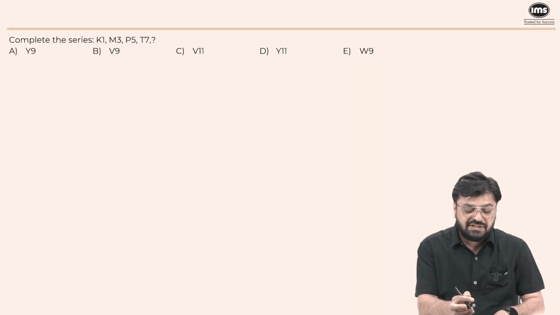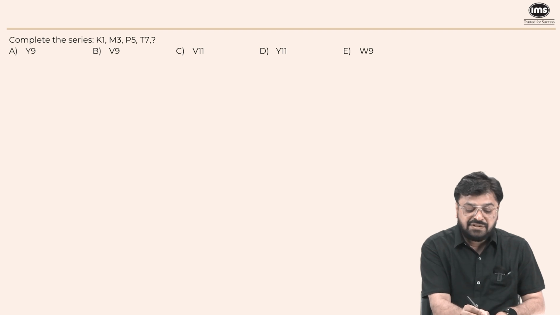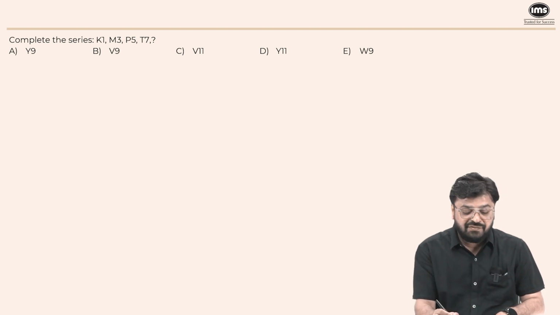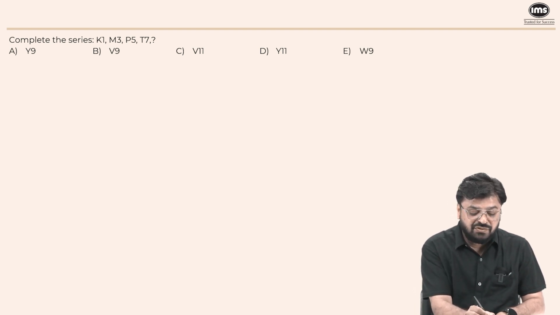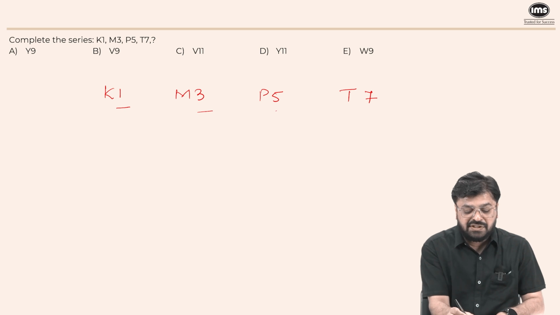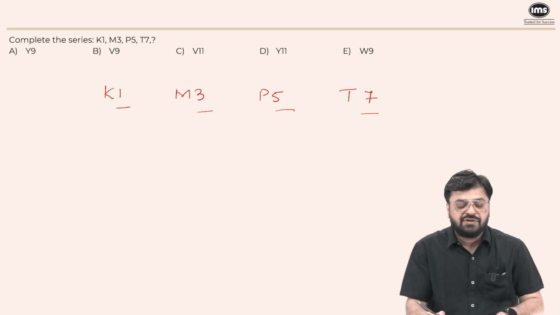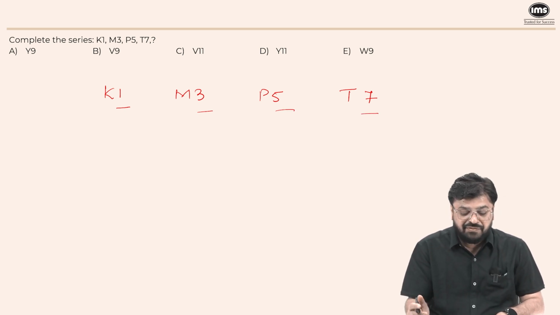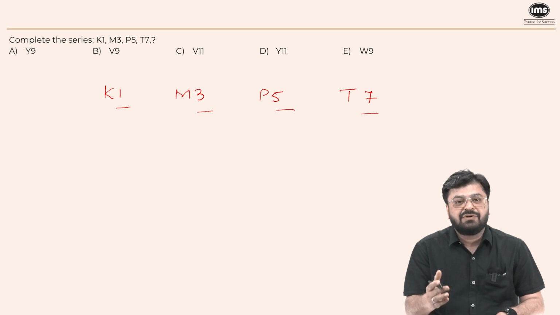Complete the series. It is K1, M3, P5, T7. So numbers, as you can see, are the odd numbers in ascending order. So the next will be 9, but 9 is available in 3 options.